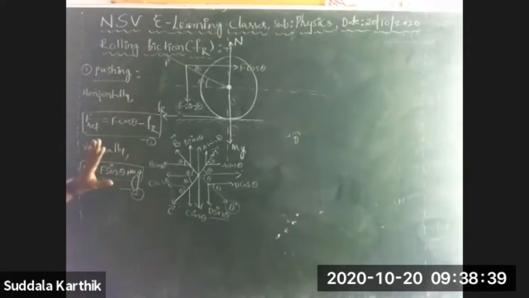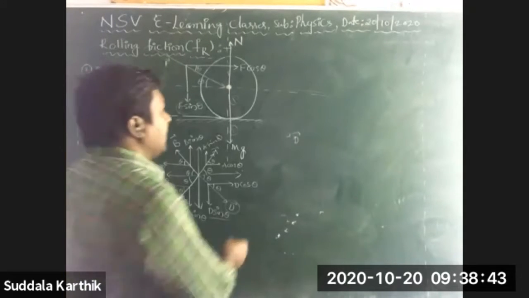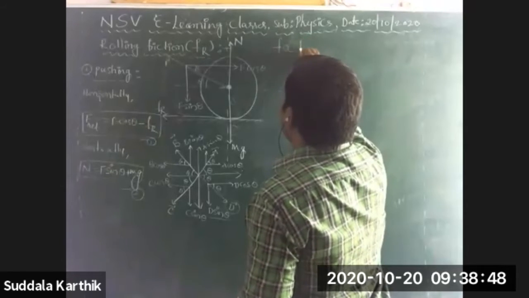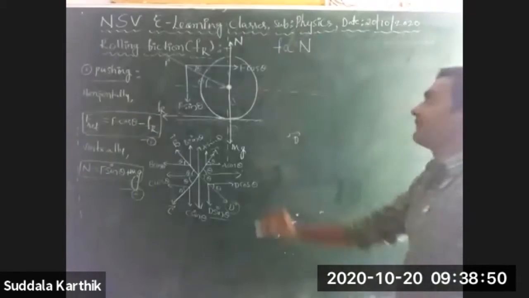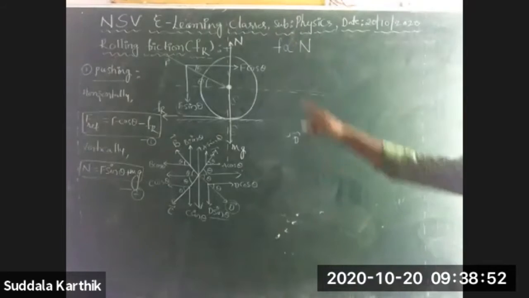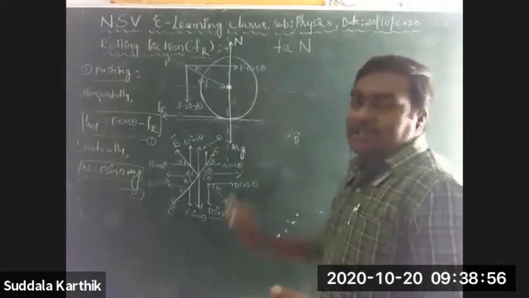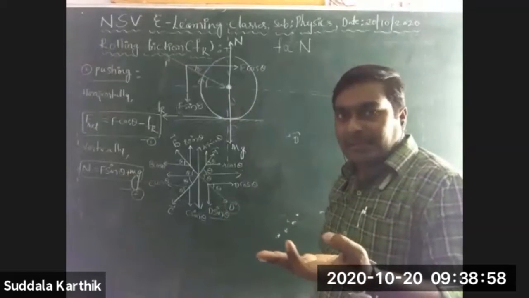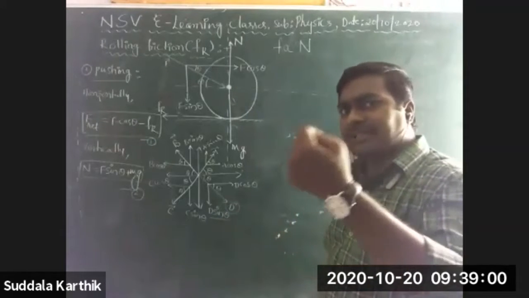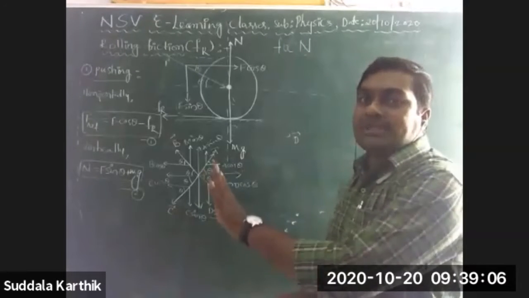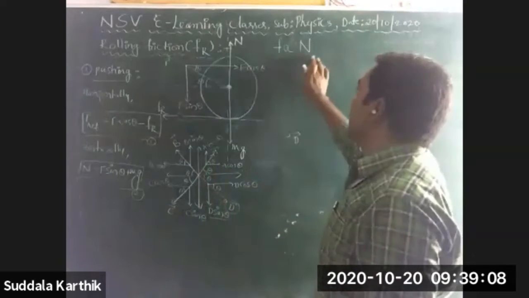Right? Yes, now after that, you know very well about that. Just now we have discussed. Frictional force is always directly proportional to N. Whether it is static friction, kinetic friction, all the different types of frictions, any friction, definitely that is directly proportional to normal force or normal reaction.